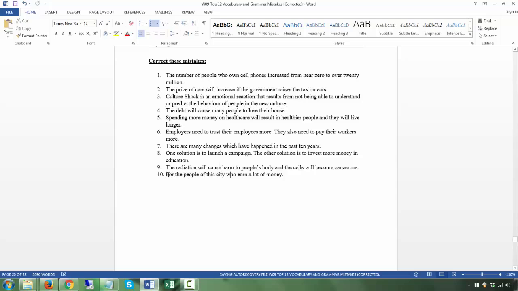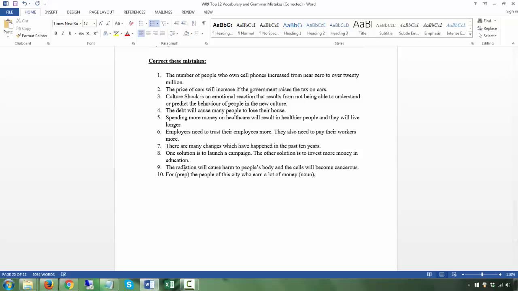For people of this preposition with no subject, for the people of the city who earn a lot of money. Now, this is your preposition. This is your noun. This is your prepositional phrase alone. You don't even have a subject. Okay. For the people of this city who earn a lot of money, comma, blah blah blah. This is your preposition. This is your noun, or your noun phrase, a long noun.